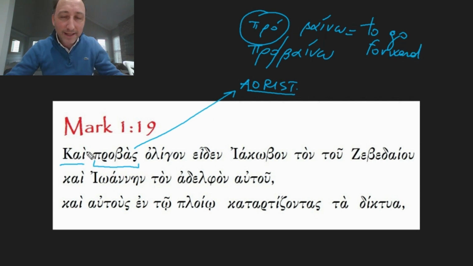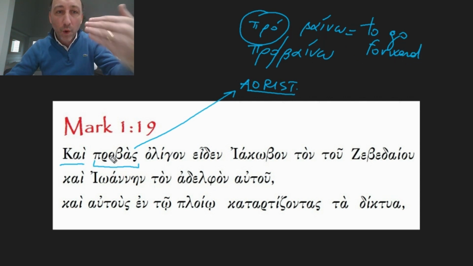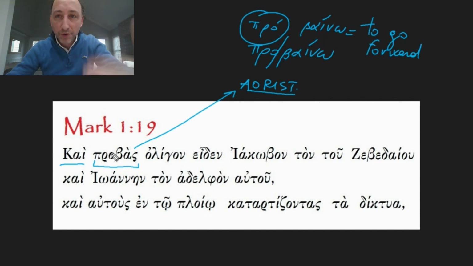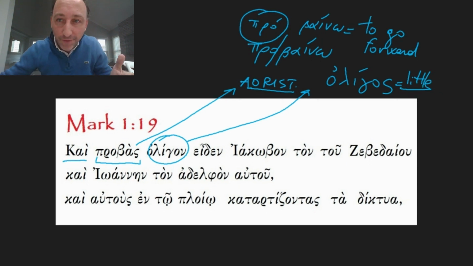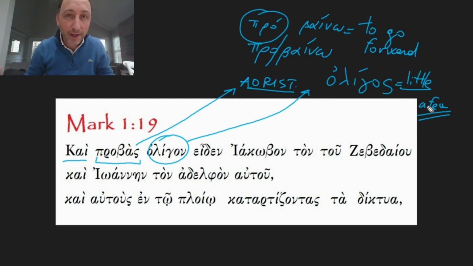So, after walking forward, after moving forward, oligon. What is this oligon? Well, oligon comes from an adjective, which is oligos, which means little, or a few. Think about English words that start with the root oligo. For example, oligarchy.